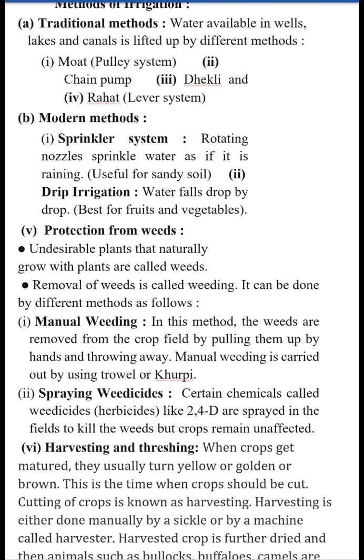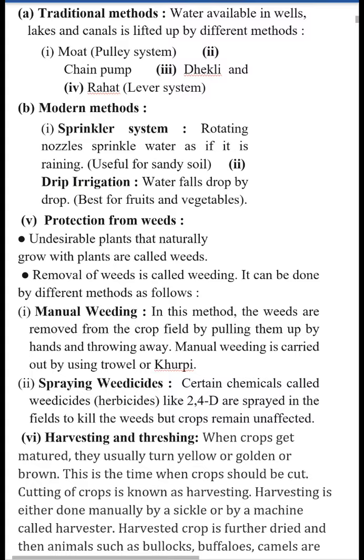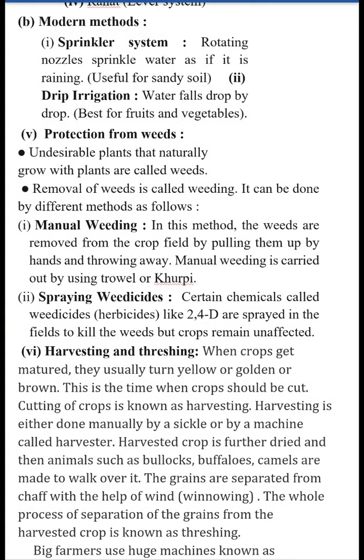Once the water is supplied and the nutrients are also given to the soil, to the plants, sometimes it happens that undesirable and unwanted plants naturally grow with our main crops, and these unwanted plants are known as weeds. These weeds actually compete with our main crops for nutrients, for water, for sunlight, for space, and many more factors.